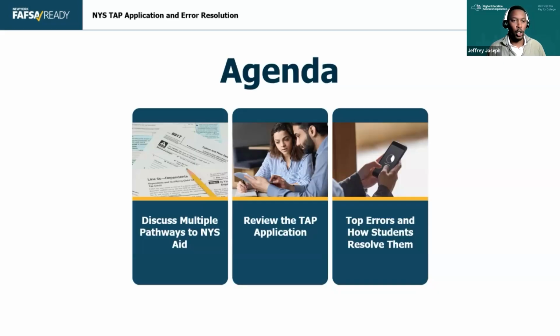So today we're going to discuss the multiple pathways to New York State aid. There are 3 pathways to receive New York State financial aid. We'll discuss them. We have another training called the alternate pathways training that's on Monday. That will go into the other 2 pathways, but we're going to focus on the FAFSA-TAP pathway today. Then we're going to review the TAP application in its entirety. When I do that, I usually go through and hit the places where students are having the most issues or where students may miss information or not understand information so you can best guide them in that process.